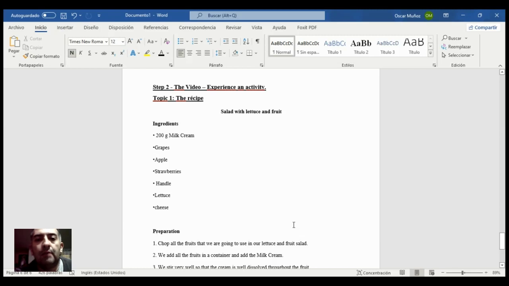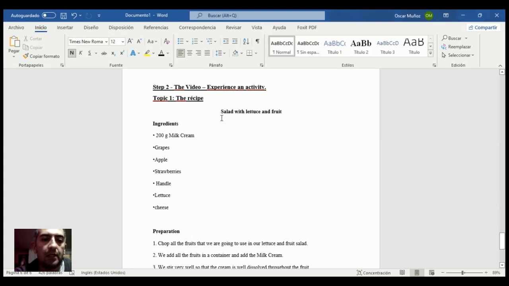I live in Pasto Nariño. I am enrolled in the Industrial Engineering program. I'm studying at UNAD University. This is step number two of task four. I'm going to present a recipe.